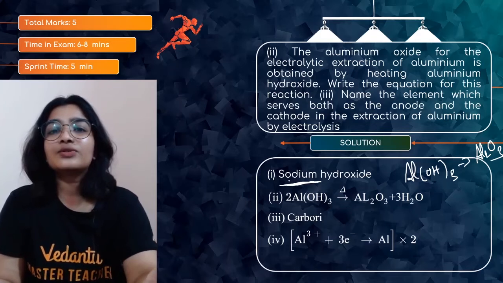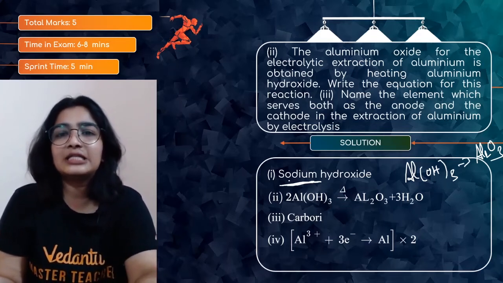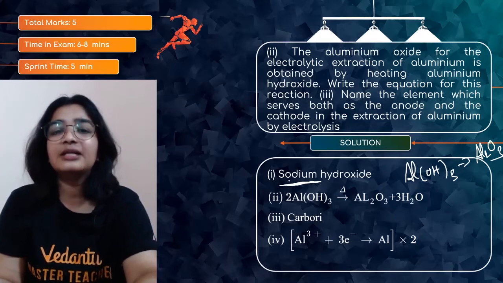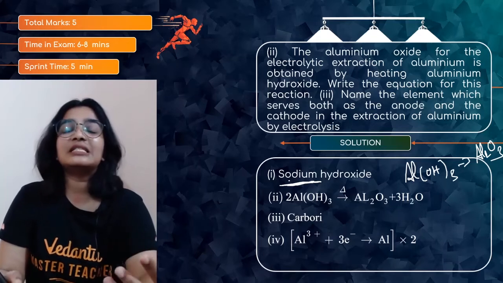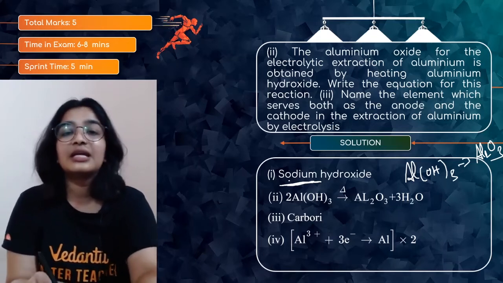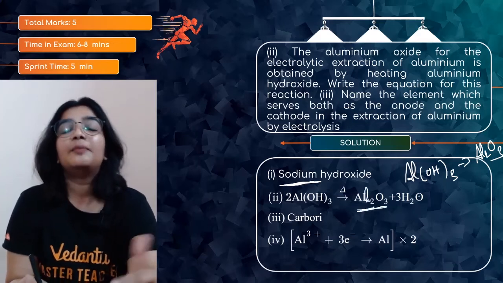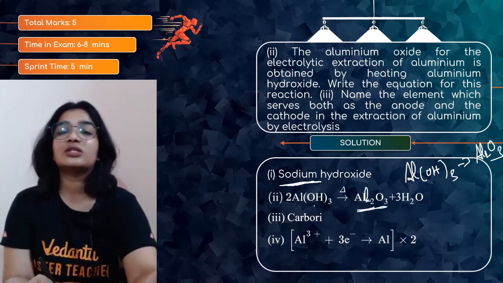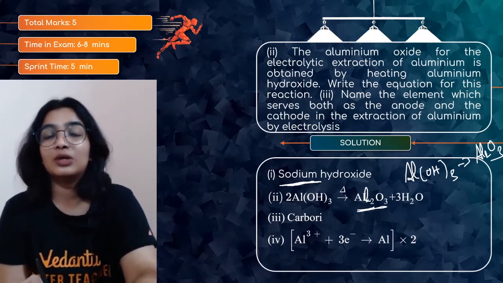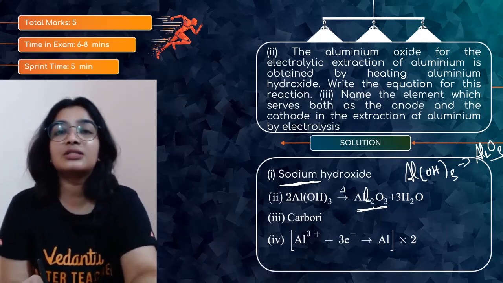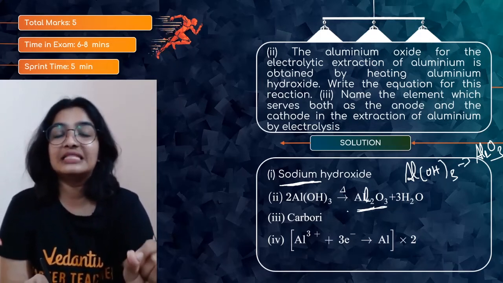The aluminium oxide for the electrolytic extraction of aluminium is obtained by heating aluminium hydroxide. Write the equation for this reaction. So this is basically thermal decomposition, right? Al(OH)3, when you heat it, you will get Al2O3 plus water. This is thermal decomposition of aluminium hydroxide to alumina, that is aluminium oxide, and water will be formed, but make sure to balance the equation.